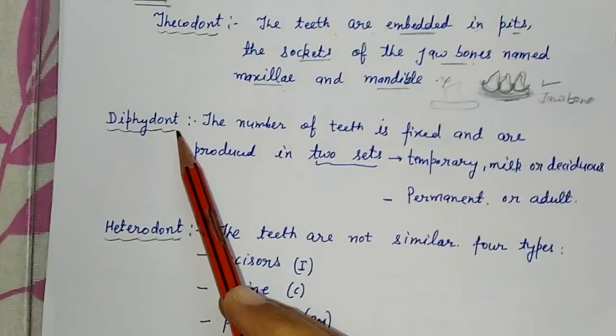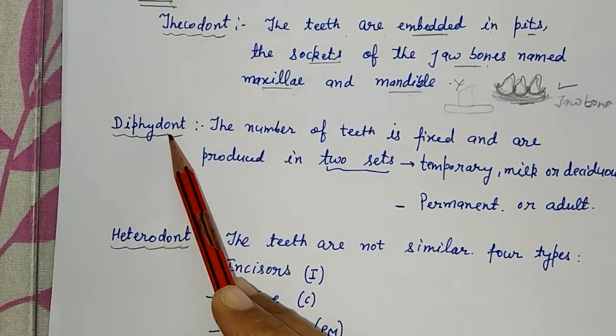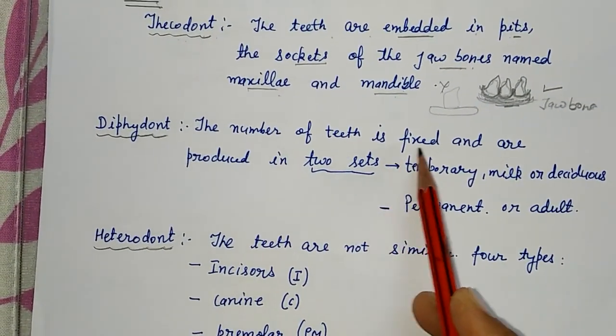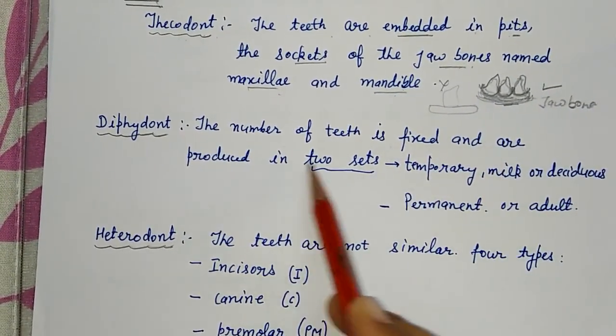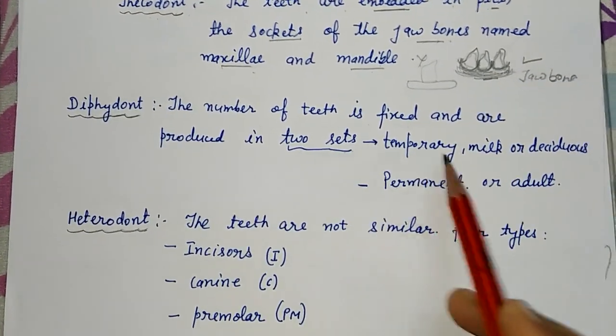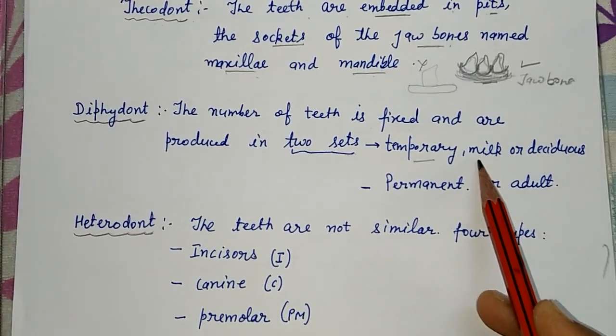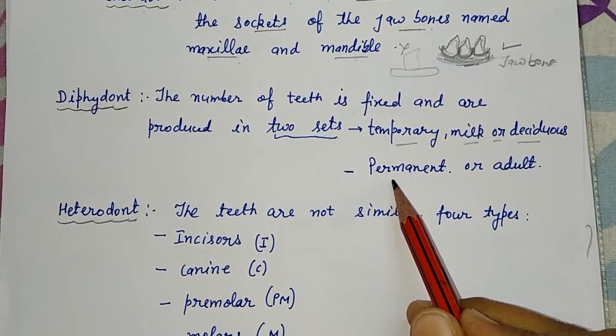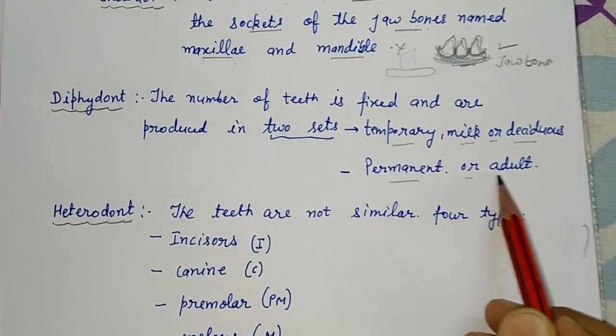Now the second characteristic of the teeth is diaphyodont. It means the number of teeth is fixed and they are produced in two sets. In human beings we have two sets of teeth: temporary, also called milk or deciduous, and the second set, permanent or adult.